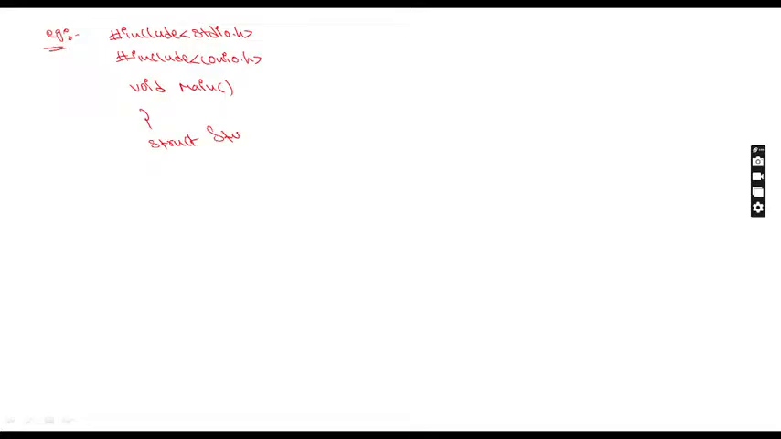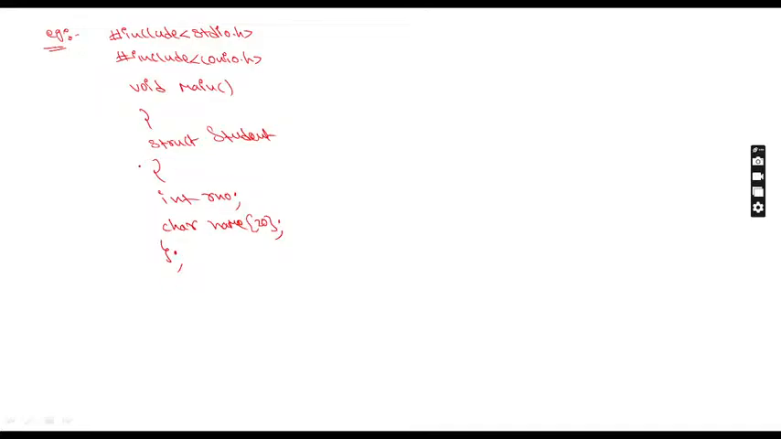Which structure did we create here? Student. Here I'm going to write int roll number, and then char name of 20. Not only 20, you can set anything, and close the structure. Now tell me how to create a structure variable.